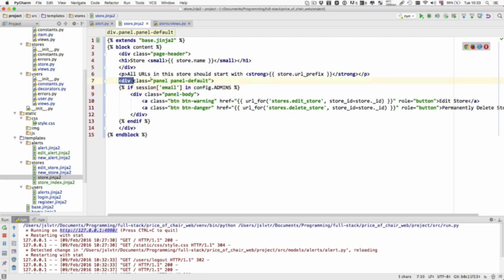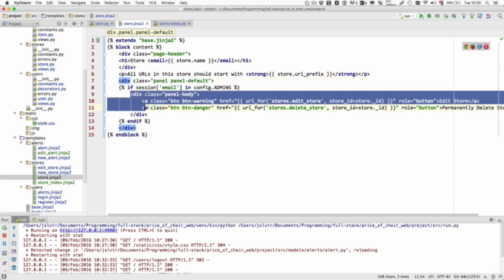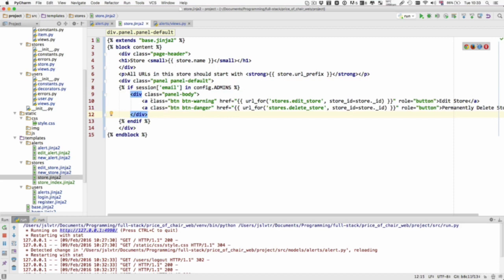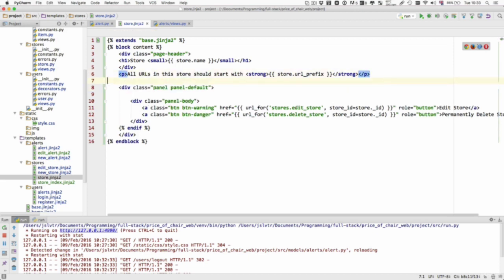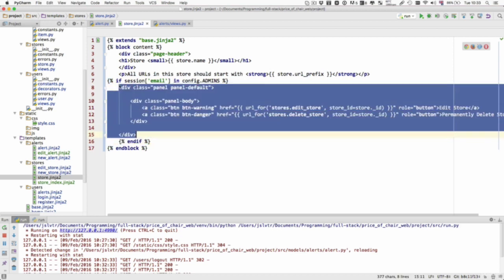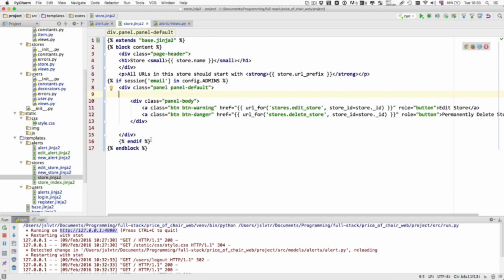So right now the panel is showing, but the inside is not because I'm logged out, so my email isn't in the admins. So what we're going to do is simply cut that and put it down here. Cut that and put it down here. And now the entire panel is enclosed in this if, so it shouldn't show when we access the page.